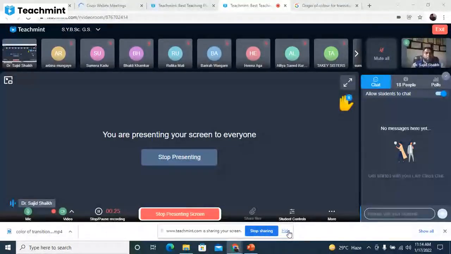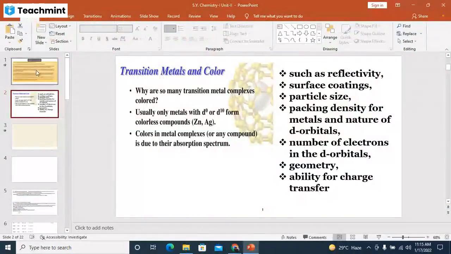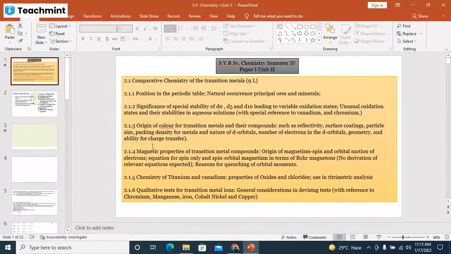Okay. There is a network issue today, but we will start. I am sharing my screen. As we have already started with the chemistry of the transition metals. Is the PPT visible? Yes, sir. Okay. We have to talk about the chemistry of the transition metal.